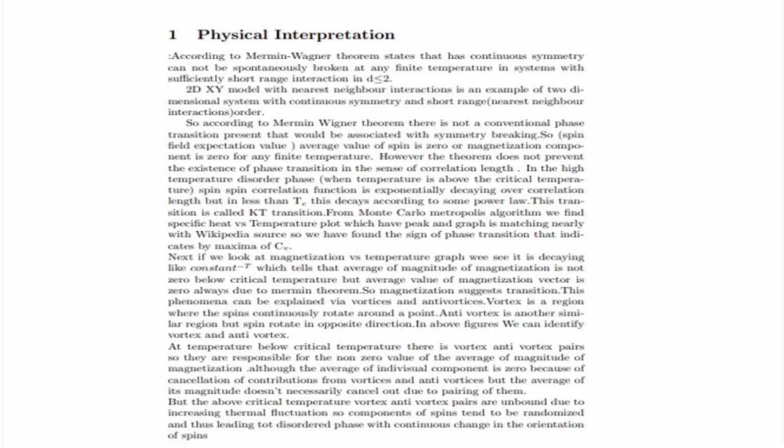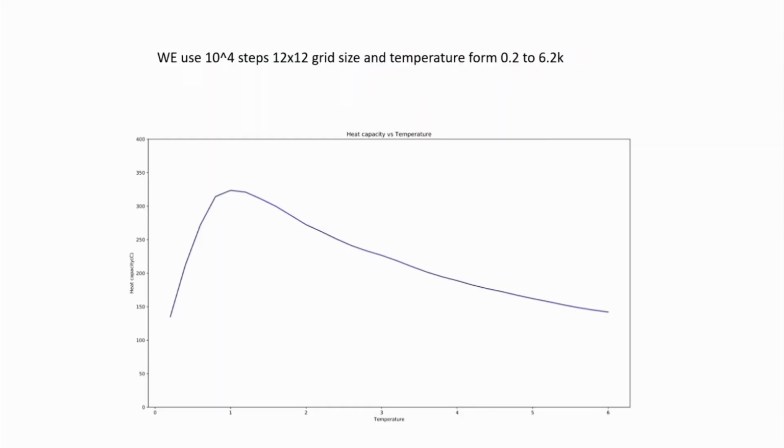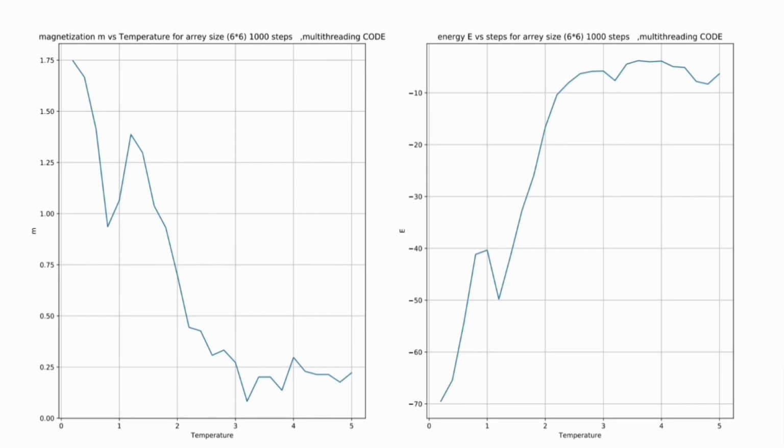There is a phase transition of the lattice system at T equal to Tc with respect to the spin correlation function. Correlation decays like a power law function at T less than Tc, but at higher temperature it decays exponentially. At low temperature, vortex anti-vortex pairs are formed, and due to this the magnetization is very high at low temperature, as you see in my magnetization versus temperature graph.